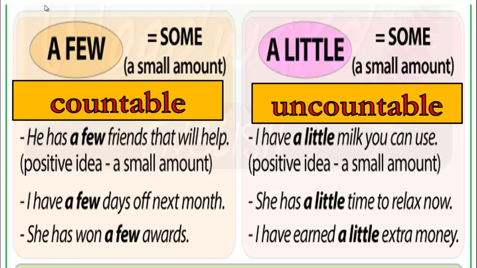The word that comes after a little is time. Is time countable or uncountable? It's uncountable. What about the last example? I have earned a little extra money. Can we count the word money? We cannot, so it's an uncountable noun. So we cannot use a few here, we are going to use a little.